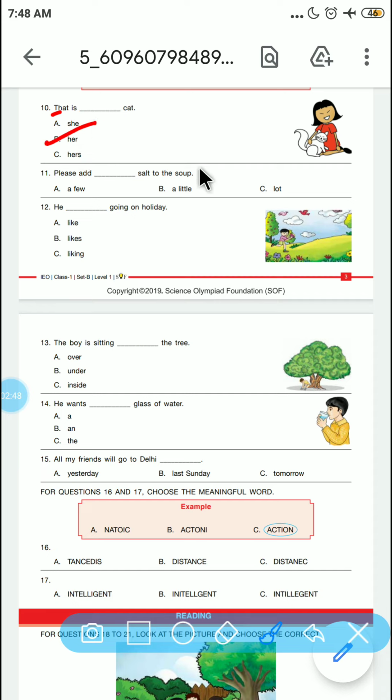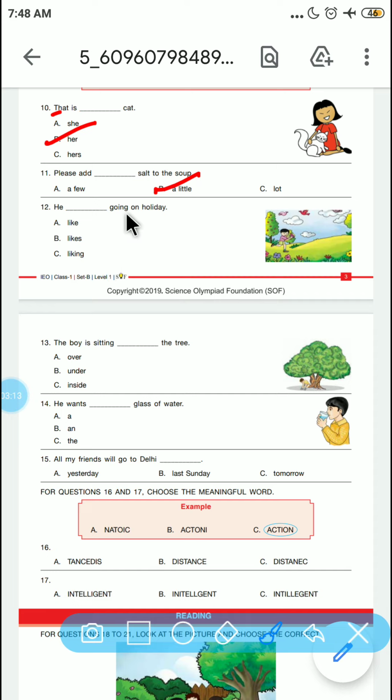Please add dash salt to soup. So please add what? Please add a little salt to soup. Okay, please add a little salt to soup.